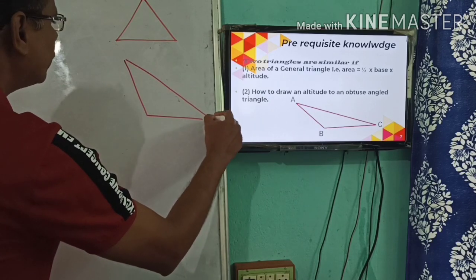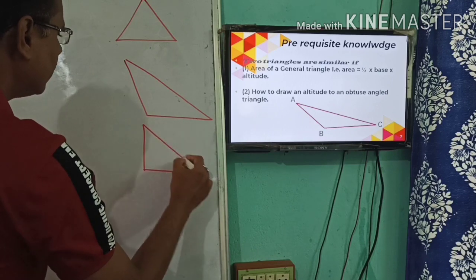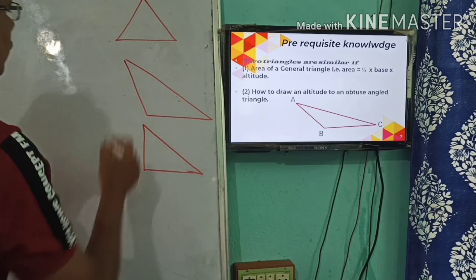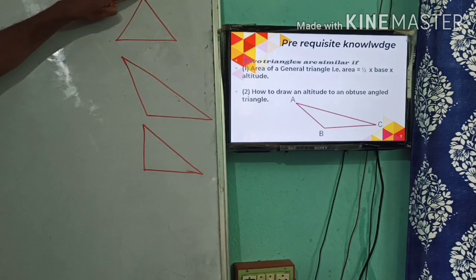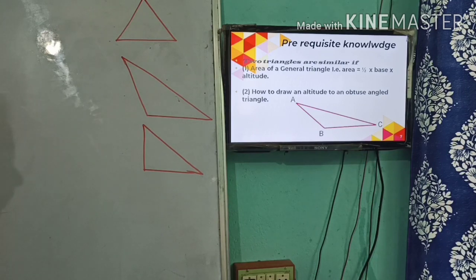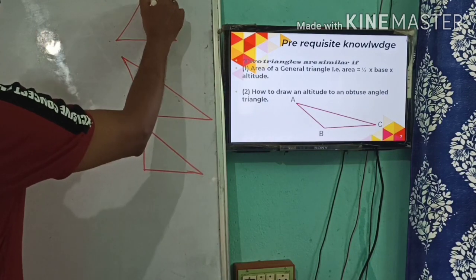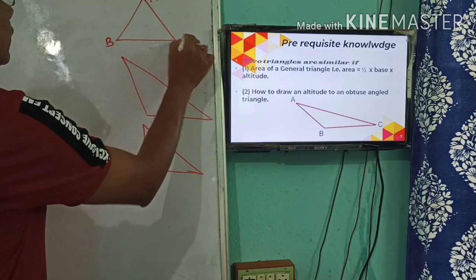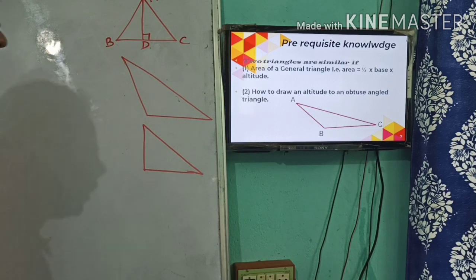And another is your right angle triangle. You see, in the three varieties of triangle, you will have to draw the altitude from the topmost vertex to the base of the triangle. You will see, in this case, acute angle, if it is ABC, then the altitude may be drawn like this. AD will be the altitude.